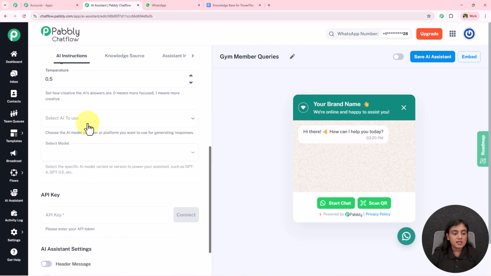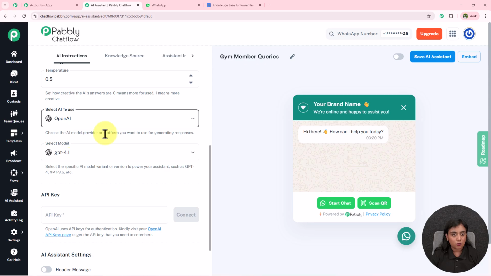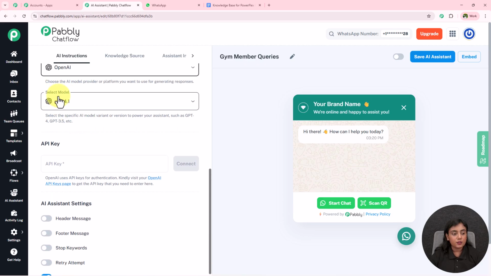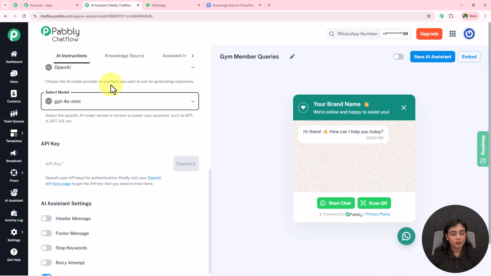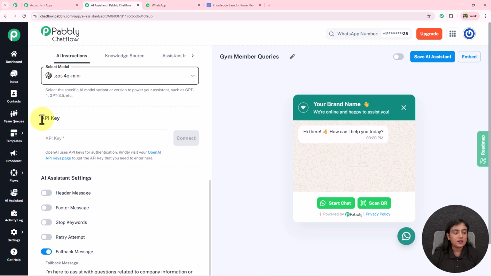Okay, now it is asking to select the AI to use. Over here, I'm going to use the AI that is OpenAI because this is the only option available right now. Next over here, it is asking for the AI model. I'm going to select the model GPT-4 Omni. If you want to use any other models, you can definitely do that according to your requirement. Okay, now it is asking for the API key.